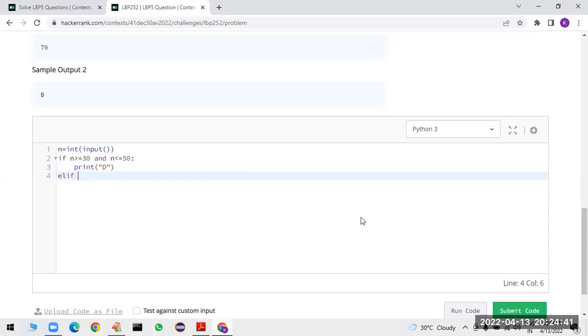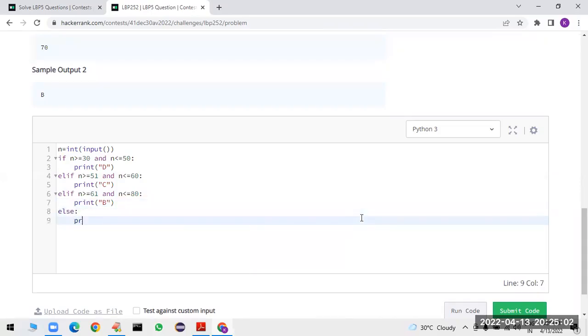We don't have else if, we have to take elif. Greater than or equal to 51 and n is less than or equal to 60, then I want to print C grade. Elif n is greater than or equal to 61 and n is less than or equal to 80, then we have to print B grade. Else, if all these conditions are not satisfied, I want to print A grade.